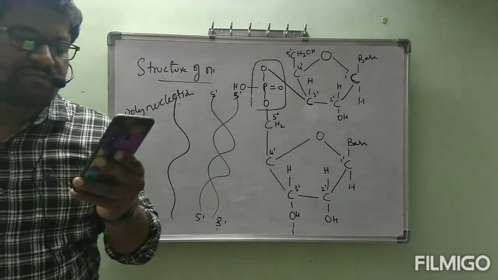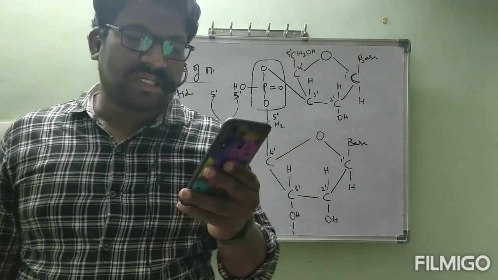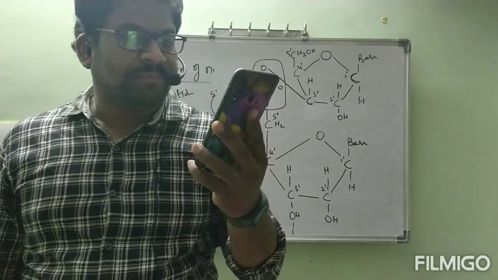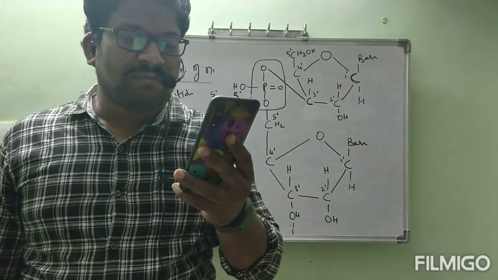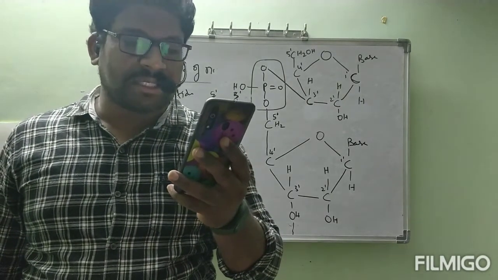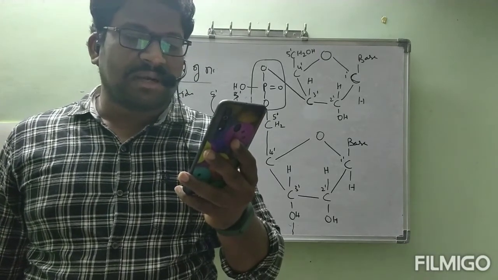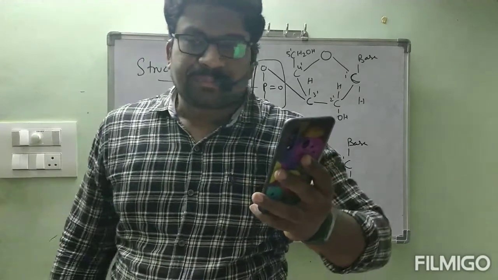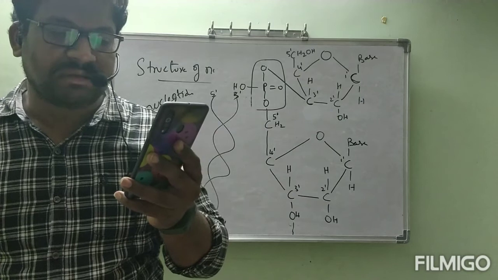A simplified version of nucleic acid chain is as given below. Sugar, phosphate, again it is continued to form a polymer. Next, information regarding the sequence of nucleotides in the chain of a nucleic acid is called its primary structure. Nucleic acids have a secondary structure also. James Watson and Francis Crick gave a double-strand helix structure for DNA.